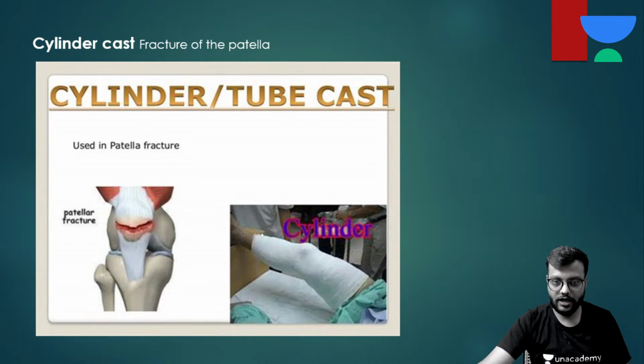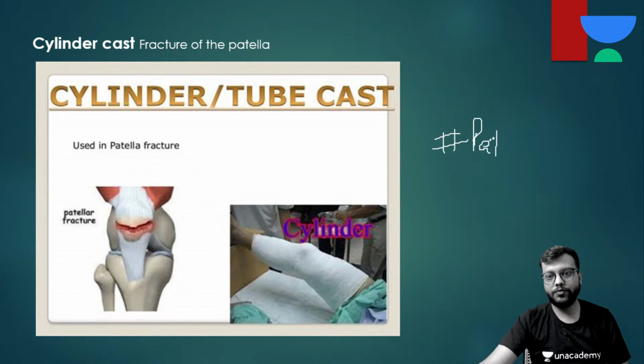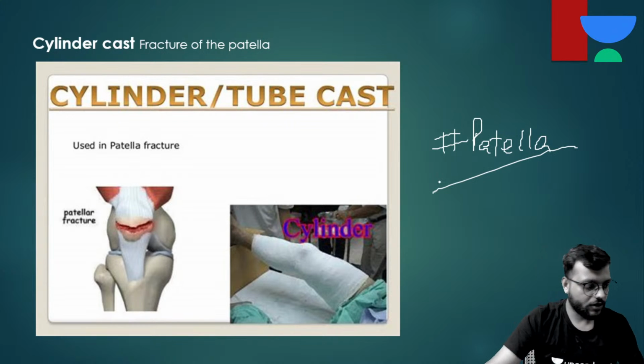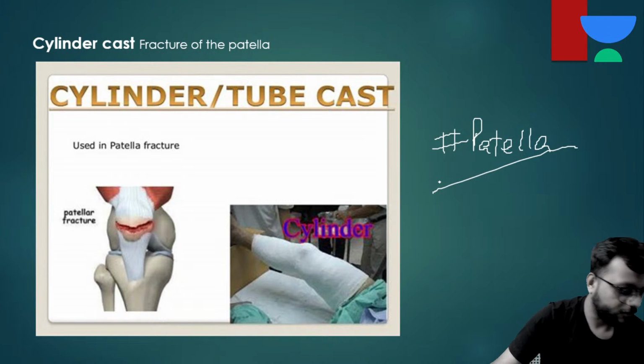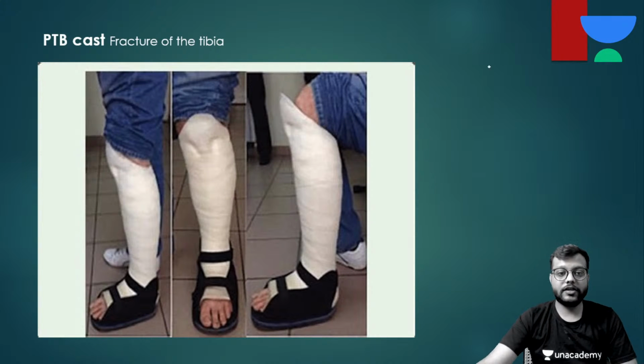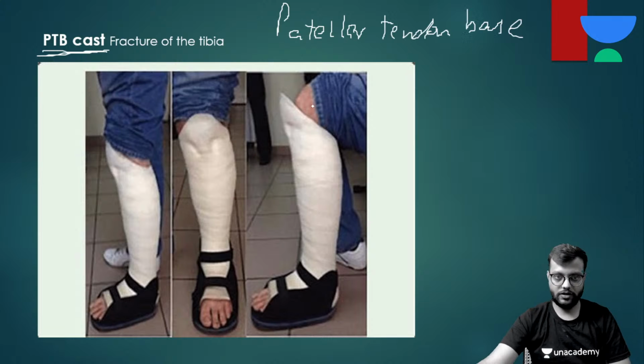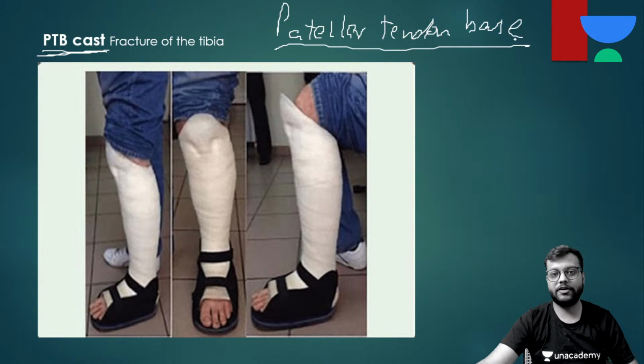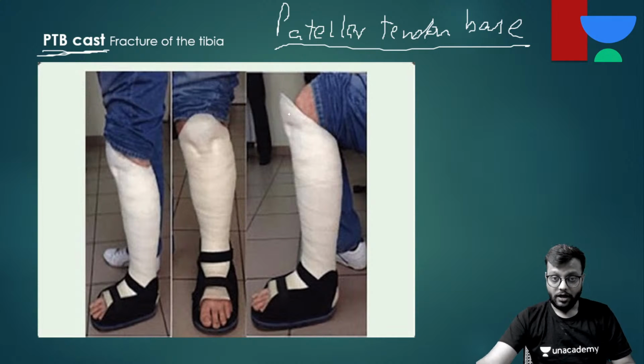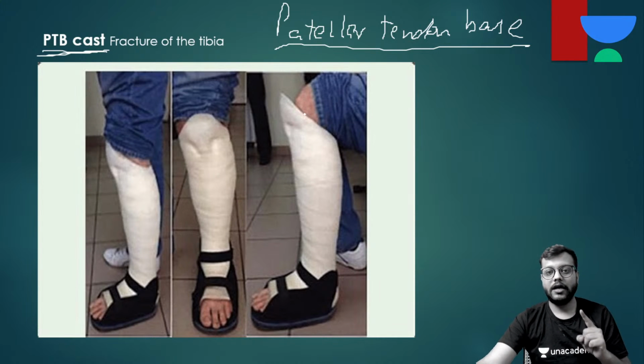This is a cylindrical cast we have discussed in the image earlier, or it is also called a tube cast, for fracture patella. Okay, for fracture patella. Now this is a PTB cast for tibia fracture. What is PTB? PTB is patellar tendon bearing cast. And what is its use, what is the advantage? The advantage is that knee joint mobility can be done by this cast.